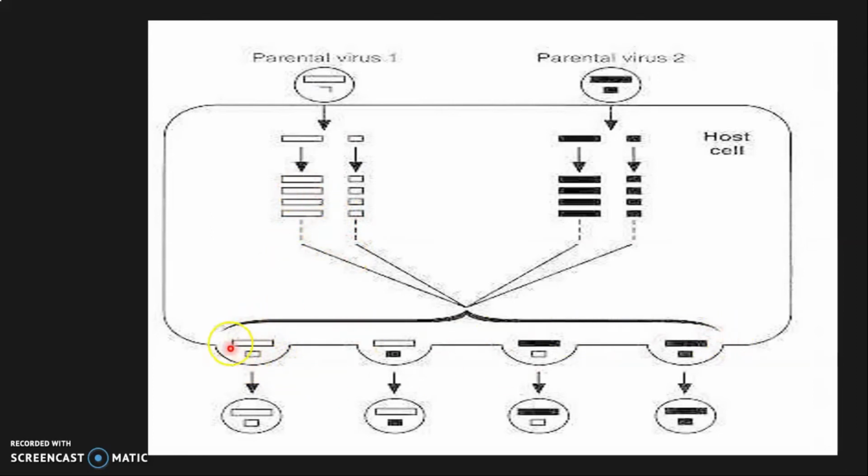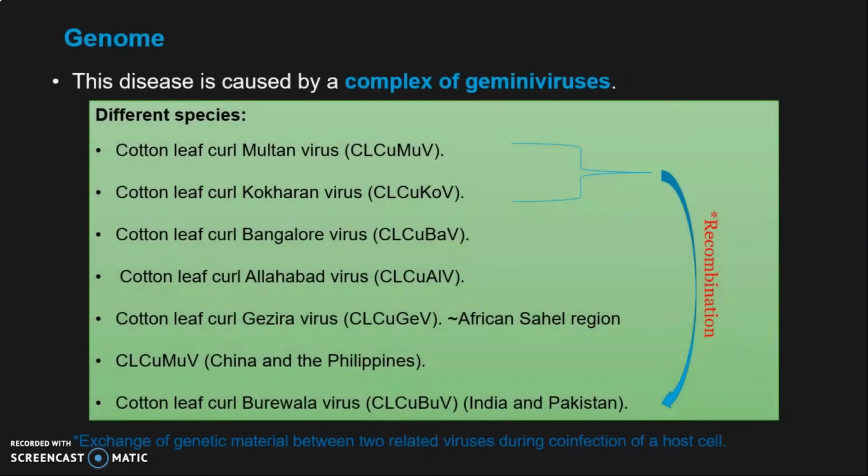Number 1 chance, when they come out from the host cell, they come out with their own genome or with this. So one part is randomly assorted here, or one part randomly assorted here. In this way, two new recombinant progenies are found. These 2 new progenies have different segments from here and from here. So these are actually new virus species. In this way, what I want to say is that this cotton leaf curl Burewala virus evolved because of the recombination of both these 2 viruses.